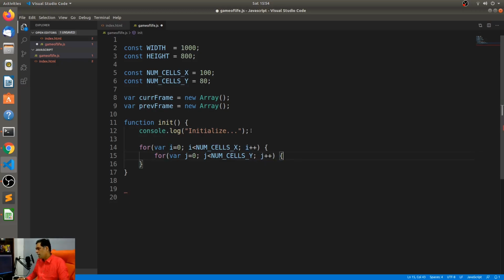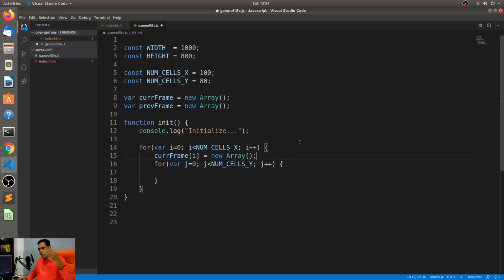All right, so now I have two internal loops, and now I can say current frame of i is equal to new array.